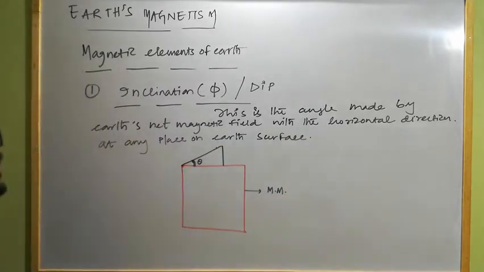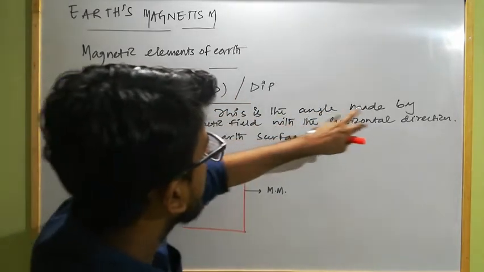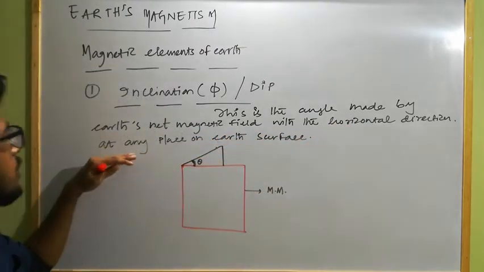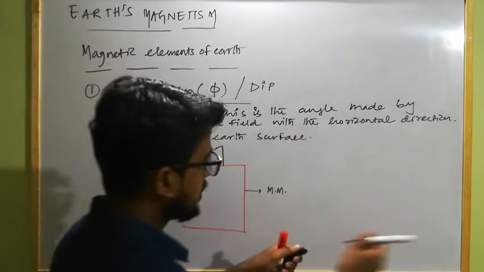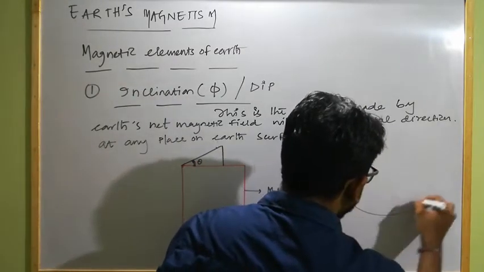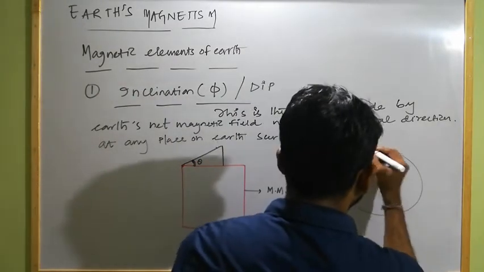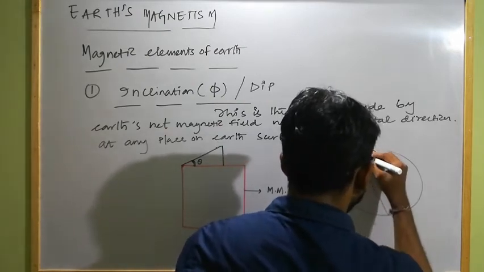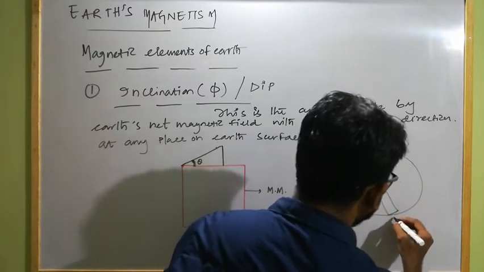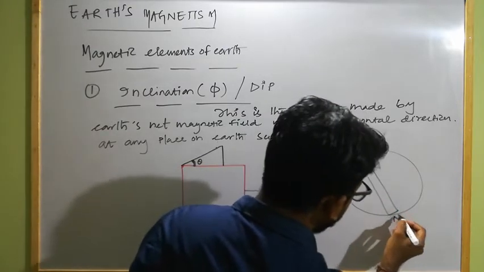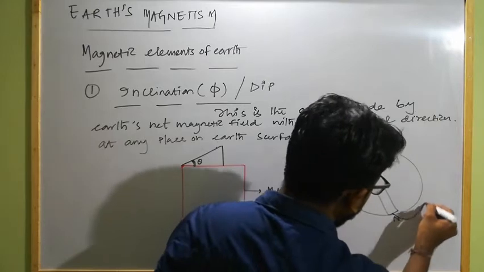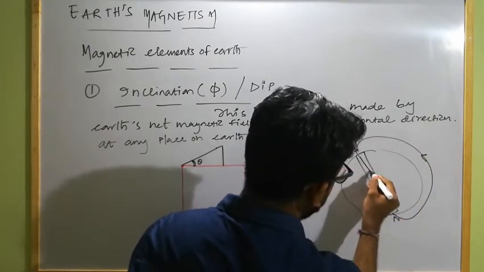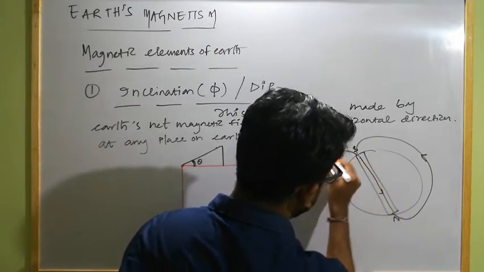So inclination or dip is the angle made by Earth's net magnetic field with the horizontal direction at any place on Earth's surface. That means if this is our Earth, at this portion is the south pole of Earth's magnet, and this is the north pole. So the field lines of Earth's magnet will be like this, starting from north to south outside, and within it will be from south to north.